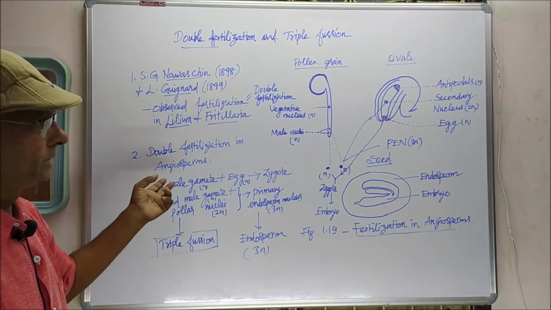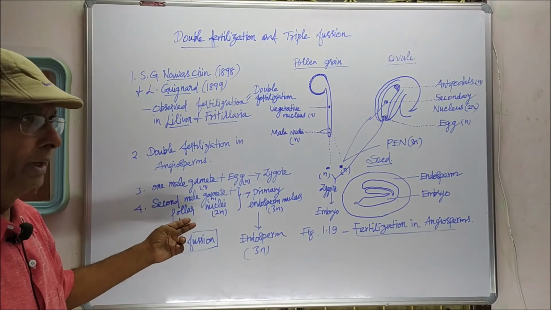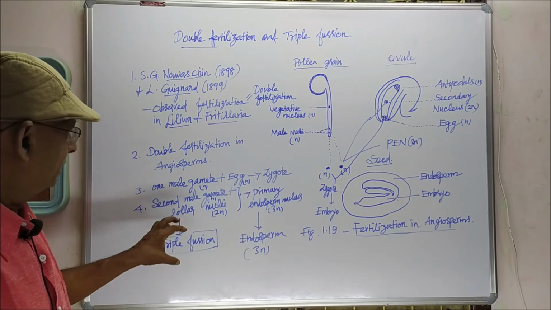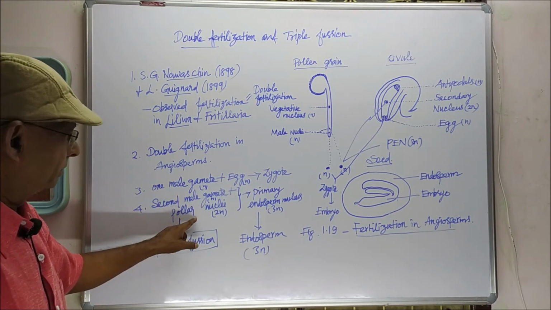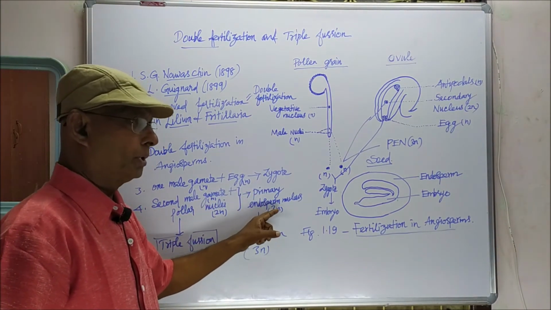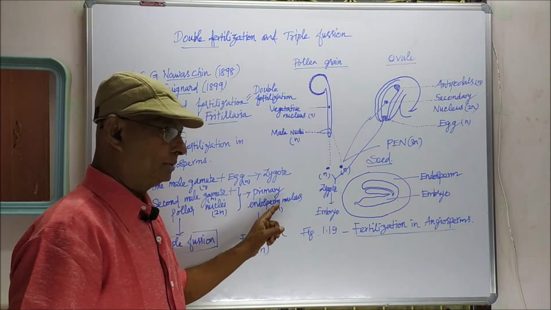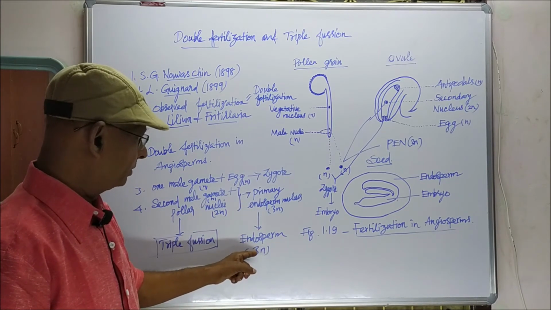In double fertilization, there is a triple fusion. In the second fertilization only, three nuclei are united: one male nucleus and two polar nuclei. This primary endosperm nucleus is a product of this triple fusion, so it has 3n number of chromosomes. This is converted into endosperm.